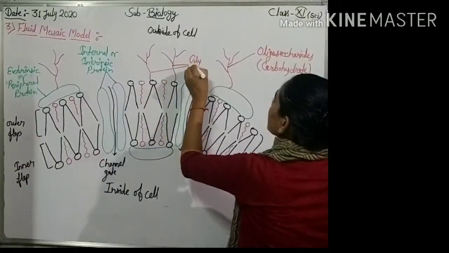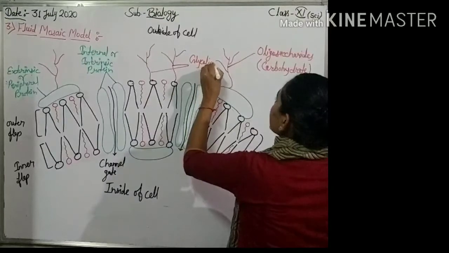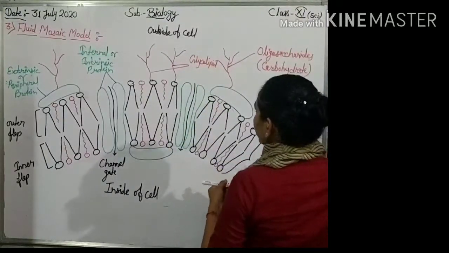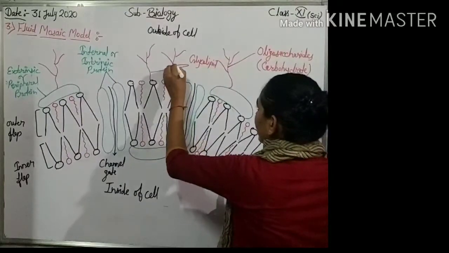These are glycolipids. It means carbohydrate attached to phospholipids are known as glycolipids.